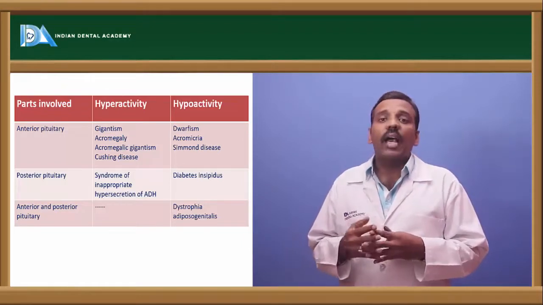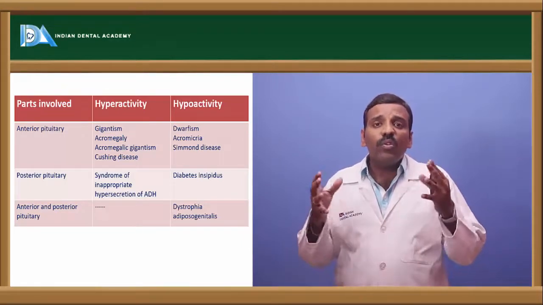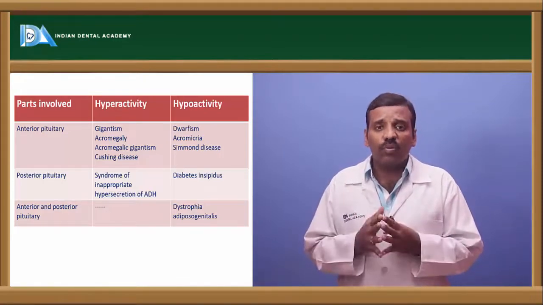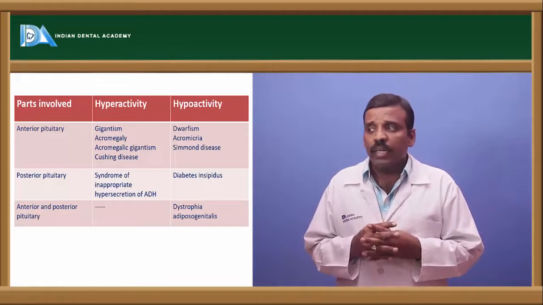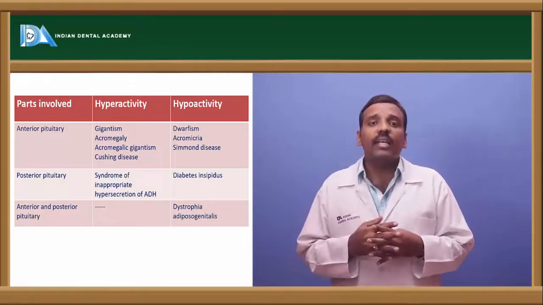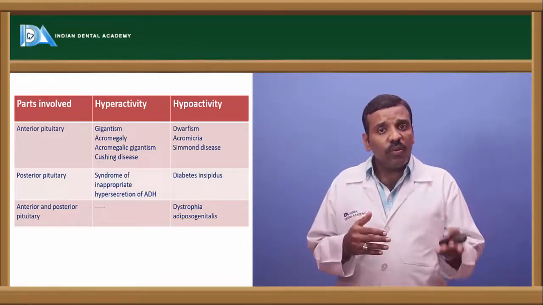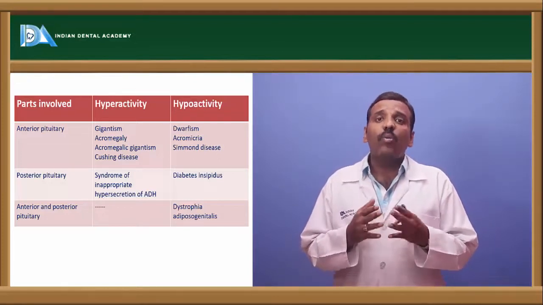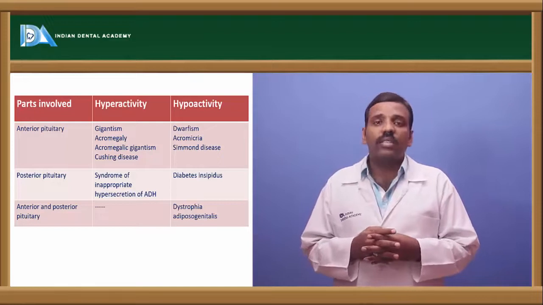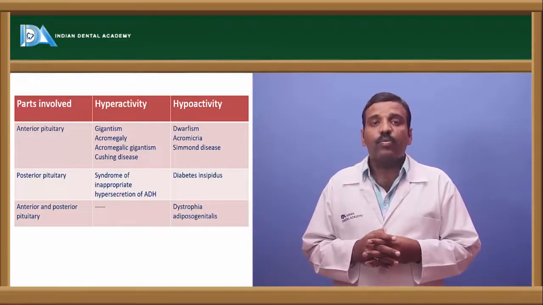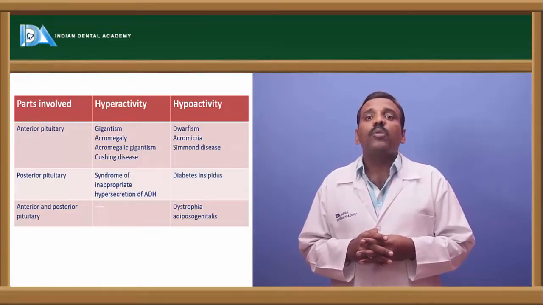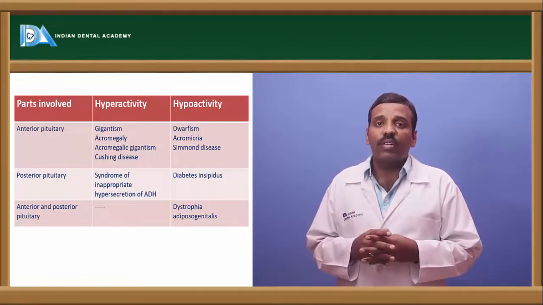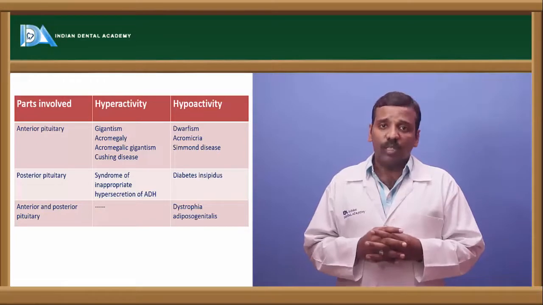And next one is acromegaly. Before the fusion of the bones, there is gigantism. After fusion of the bones, acromegaly. And next one is acromegalic gigantism, that is, before the fusion and after the fusion of the bones. And next is Cushing disease. It is of pituitary origin, and that is called Cushing disease. This is by the hyperactivity of the anterior pituitary gland.